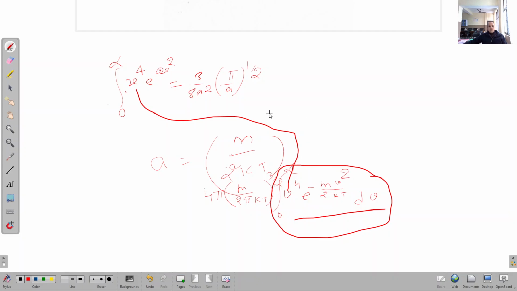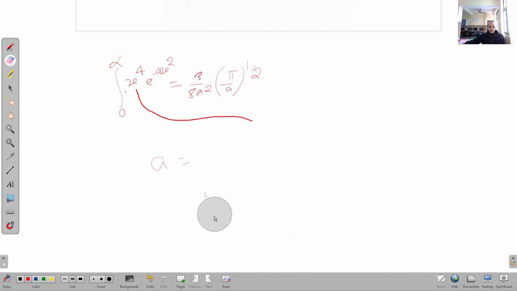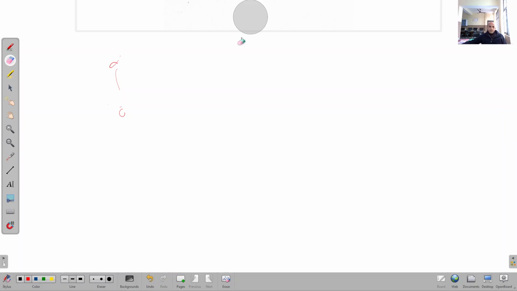Clear? So when you put it here, I'm going to put it in this equation. v_rms square is equal to 4 pi bracket m upon 2 pi kT to the power 3 by 2 into 3 by 8 bracket a square, m upon 2 kT squared bracket, pi by a, m upon 2 kT, clear?